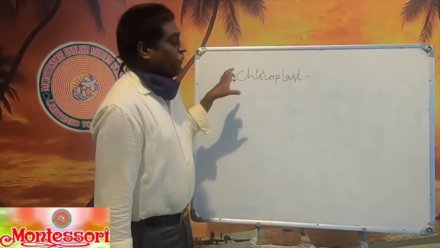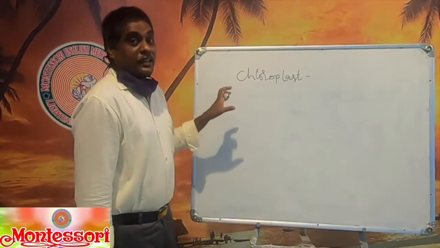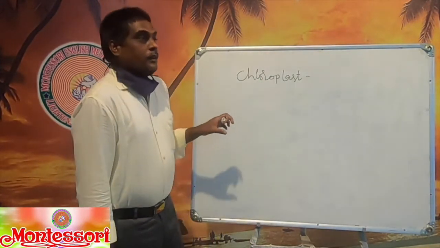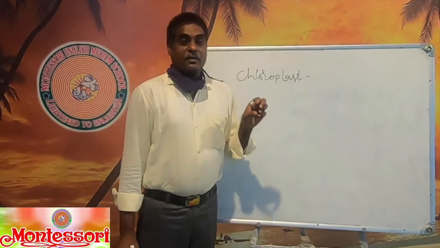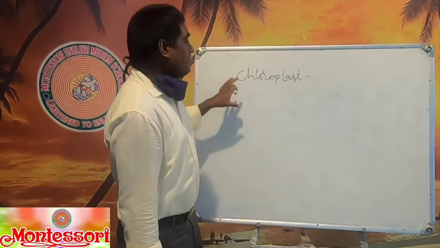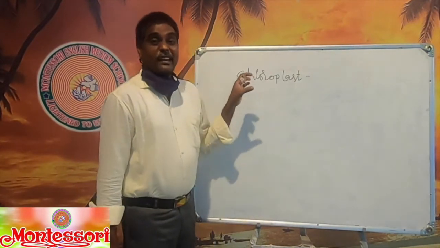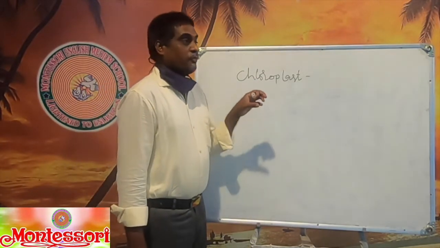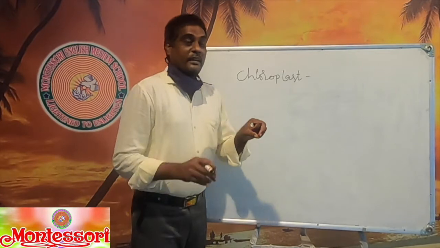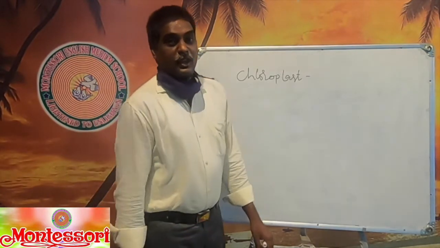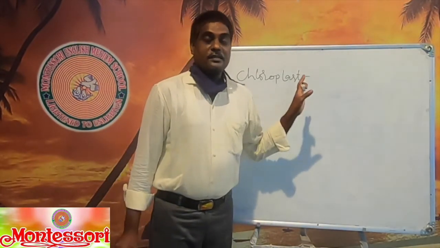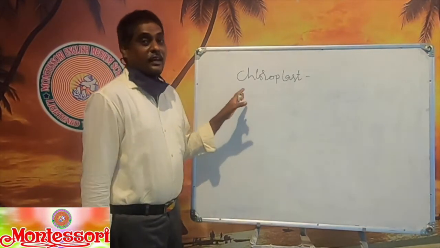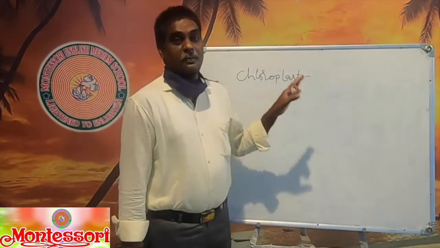It is very difficult to study the chloroplast. Why? Because the isolation of the chloroplast from the leaf cells is very difficult. When we isolate it, if any tears are there in the leaf, the chloroplast gets ruptured. That's why it is very difficult to study the structure of the chloroplast.